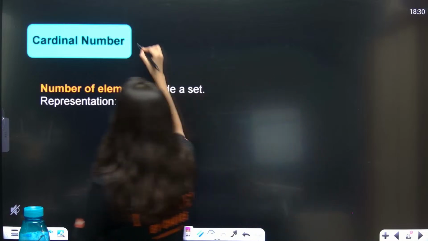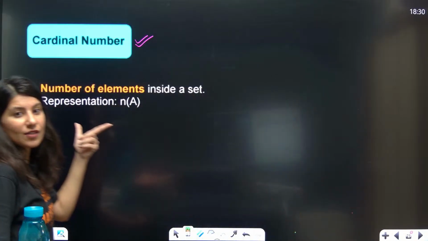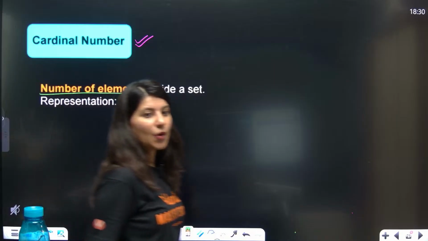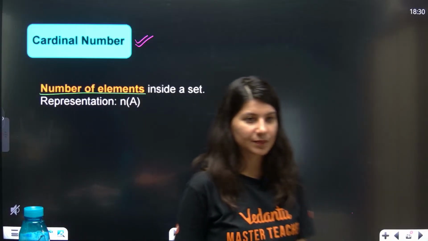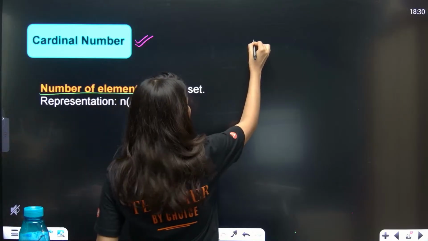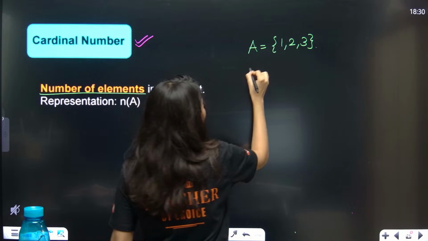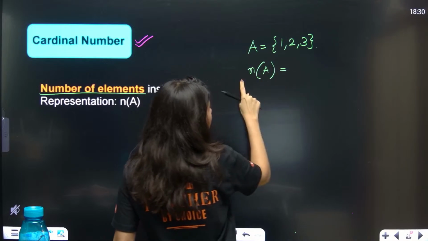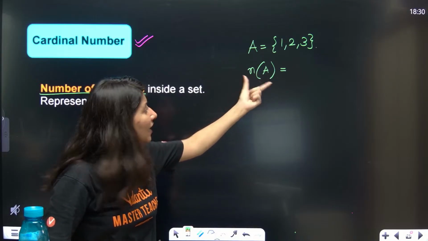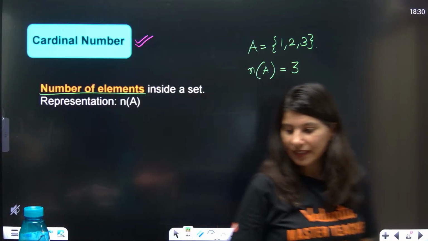Okay. So cardinal number is nothing but the number of elements inside a set. How will we represent it? Suppose you have a set A which is having 3 elements, 1, 2, 3. So cardinality of set, or number of elements in set A, this is how we represent: n of A, n and bracket A. How many elements, ma'am? 3 elements. Got it? Yes?